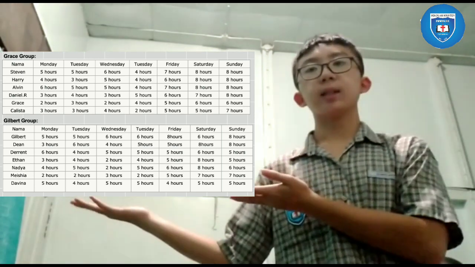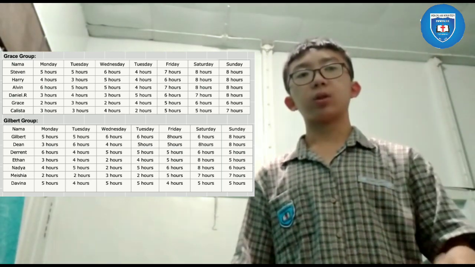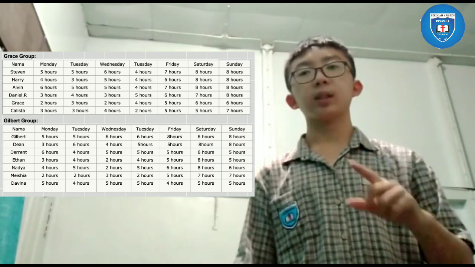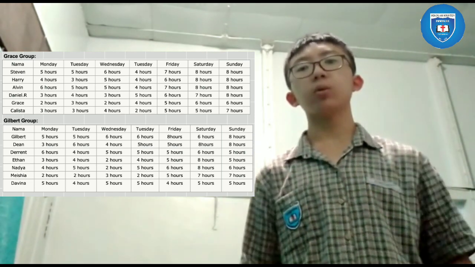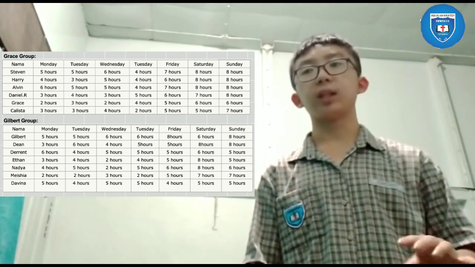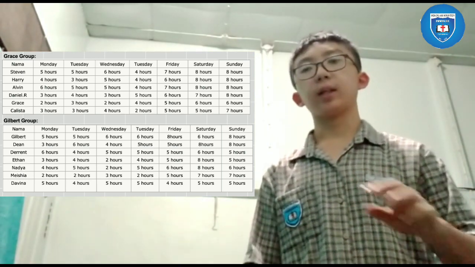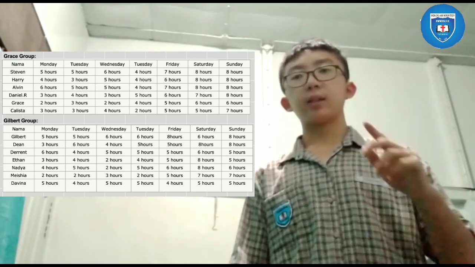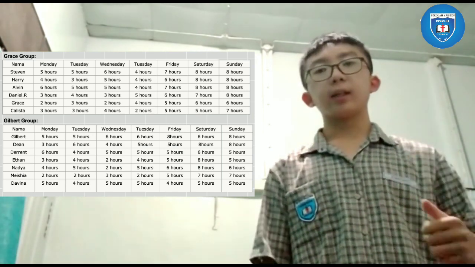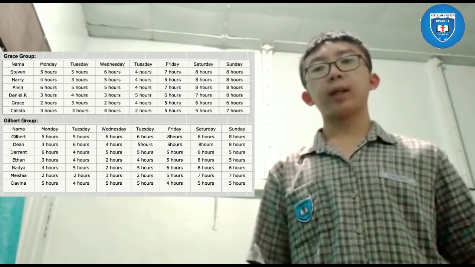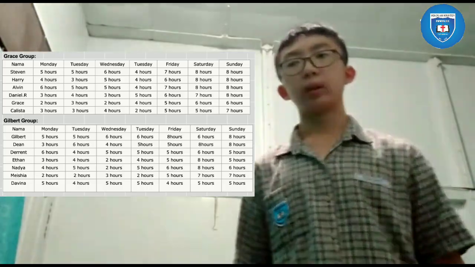In data A, there are 7 days. So in 7 days, we multiply by the number of members in our group, which is 7. So 7 times 7 is 49. So the total frequency is 49 in table A. It is different in table B because in table B there are only 6 members. So 7 days times 6 means 42 data.